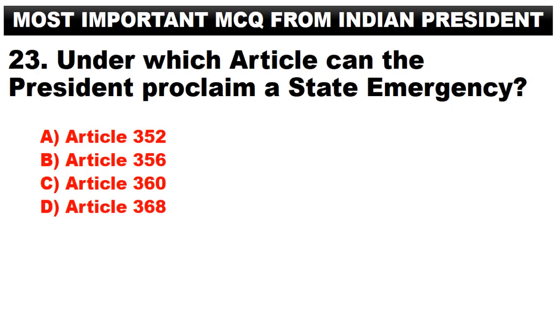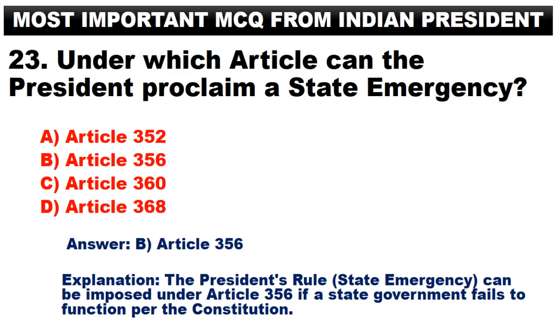Under which article can the President proclaim a state emergency? A. Article 352. B. Article 356. C. Article 360. D. Article 368. Answer. B. Article 356. The President's rule, state emergency, can be imposed under Article 356 if a state government fails to function per the Constitution.